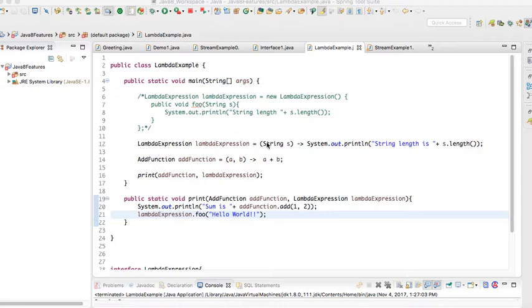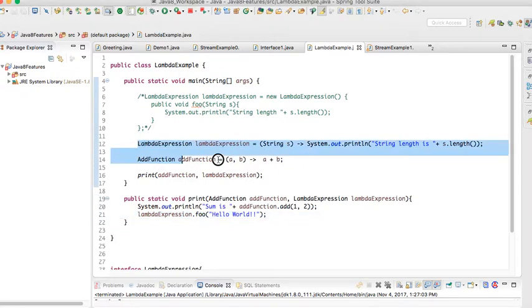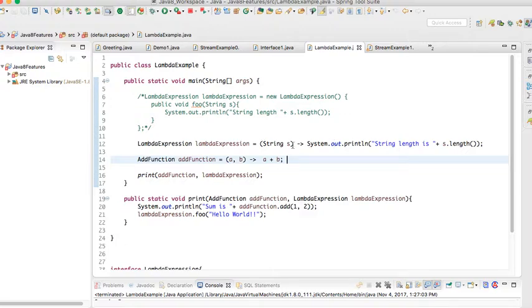In this example I have two lambda expressions. The first one is taking a string as an argument and just printing the length of the string. The second one is taking a couple of integer arguments and just returning the sum of the two numbers. Before running this example, I'll discuss the differences between lambda expressions and inner classes.